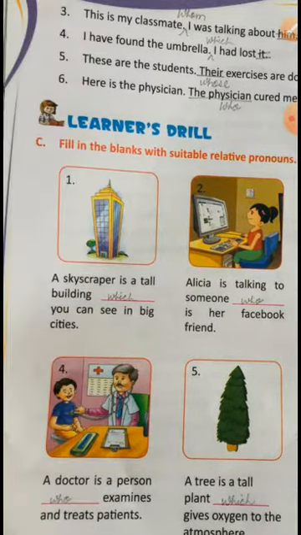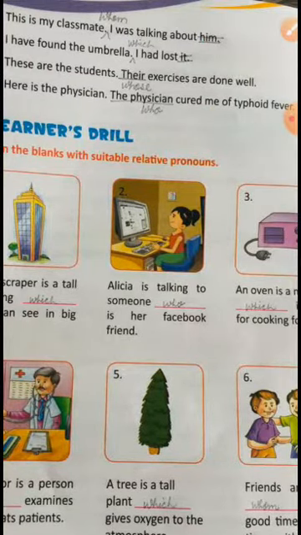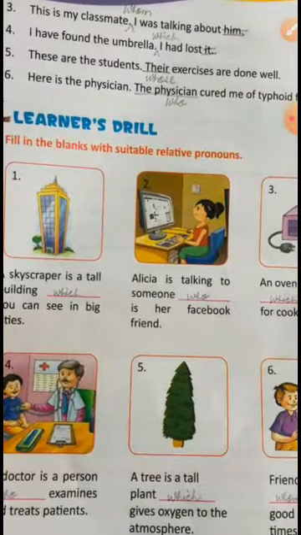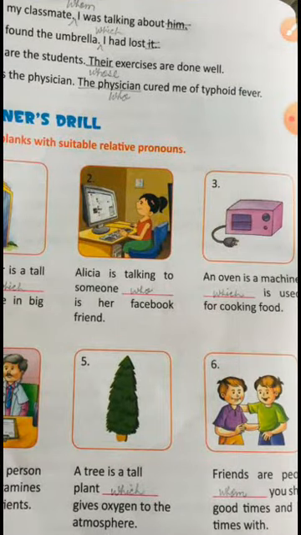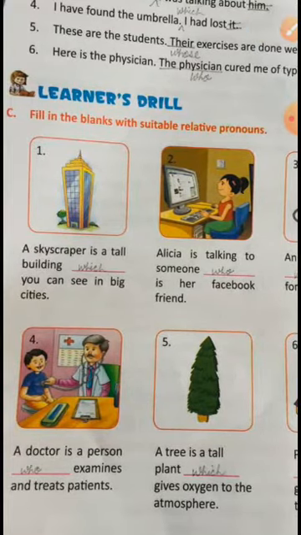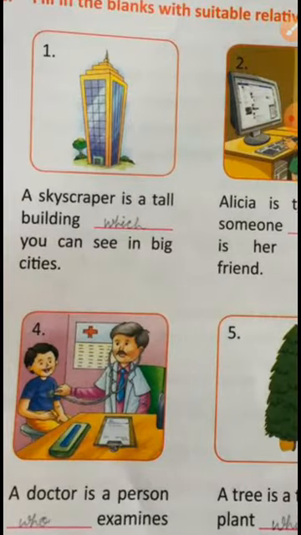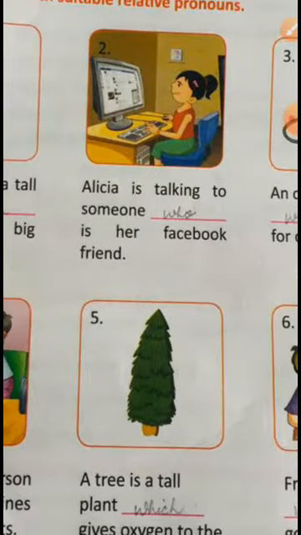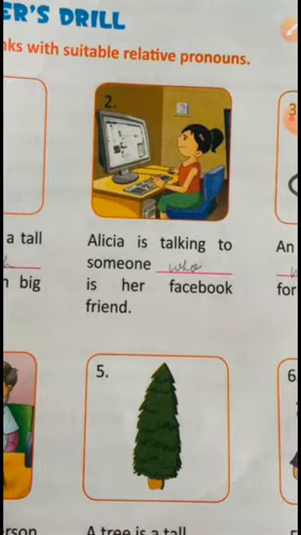Then here is the physician who cured me of typhoid fever. So the physician, again no need to write, we will remove that one. Now come to learner's drill. Fill in the blanks with suitable relative pronouns. What we have to do here is fill suitable relative pronoun. The skyscraper is a tall building which you can see in big cities. Which we will put here. Alicia is talking to someone who is her Facebook friend.